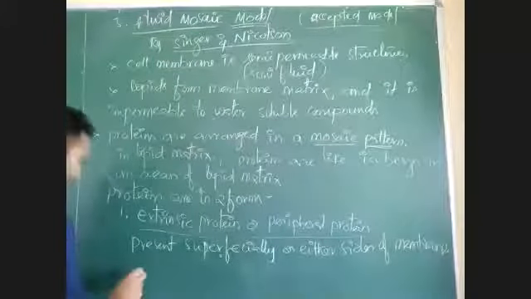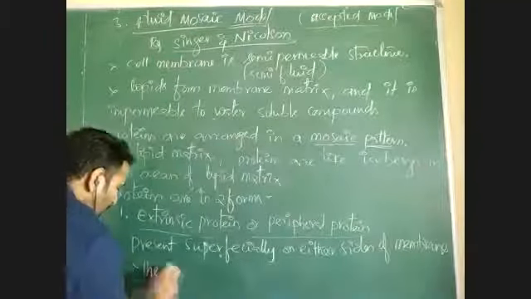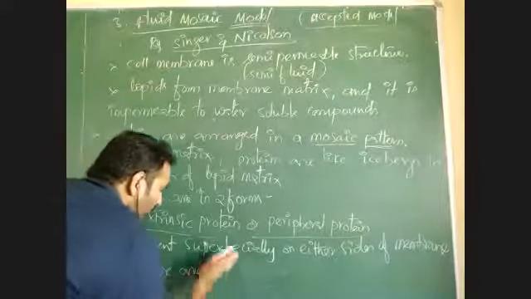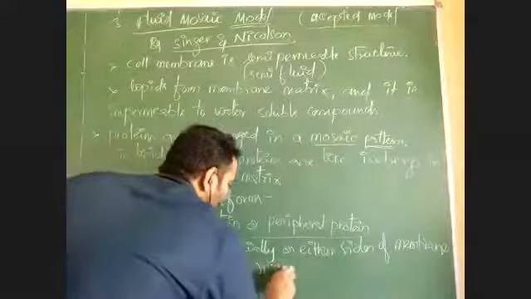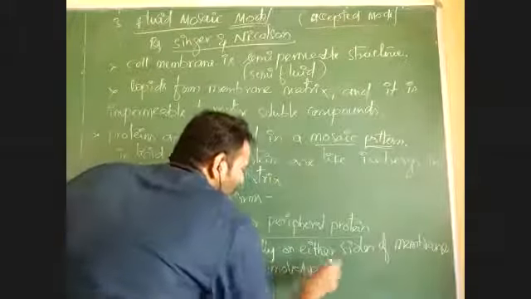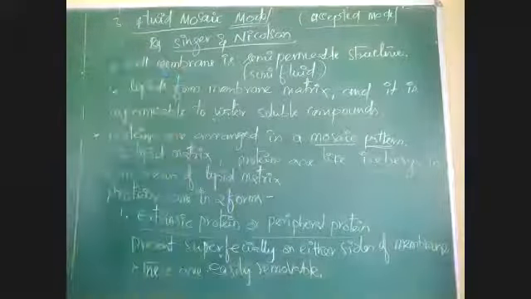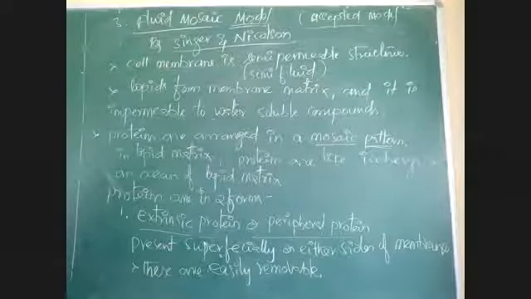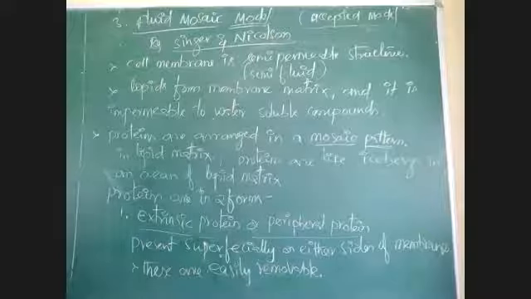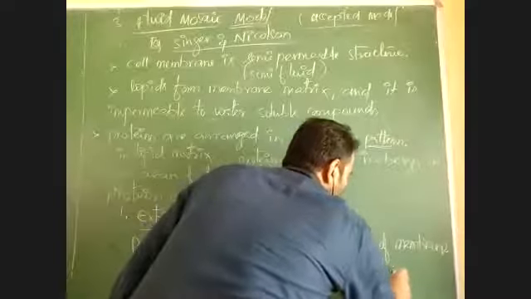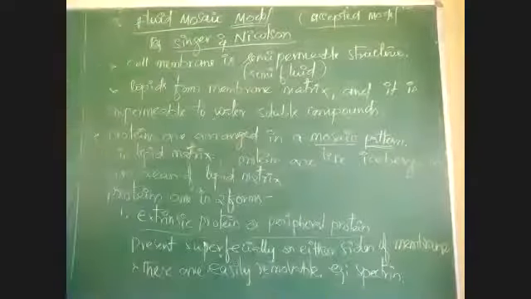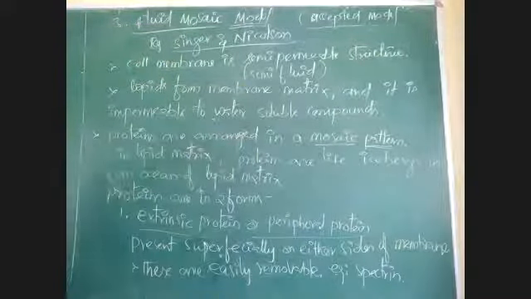And these are easily removable. Those proteins can separate from the plasma membrane easily. Example: pectin. Pectin is a protein present on the outer surface.